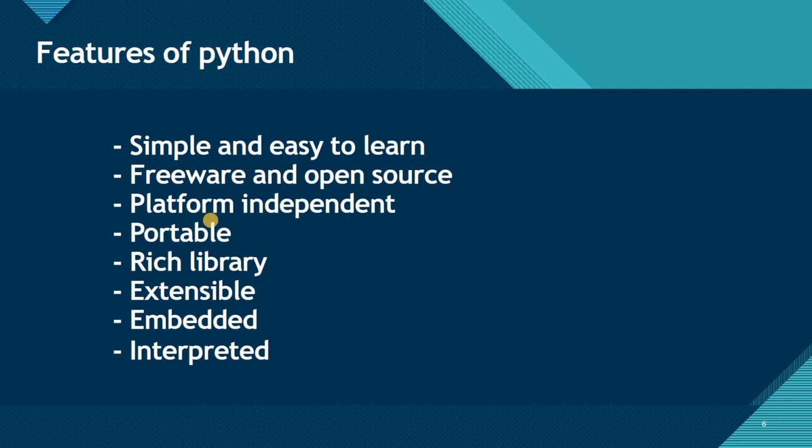Suppose that you have written code on a Windows machine and you want to run that code on a different machine. You can just copy that code and run it on other systems as well. So it is basically platform independent. You can take code from one machine and run it on another machine as well.